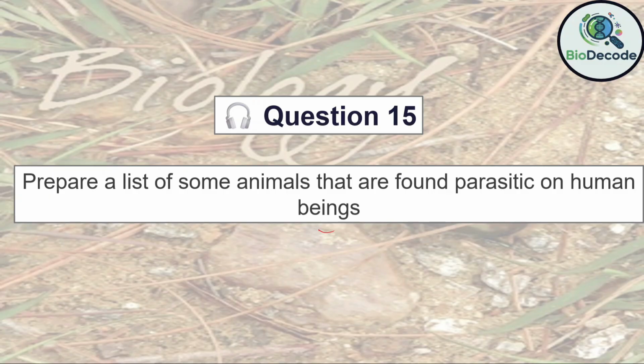Fifth, Pediculus humanus, or the human louse, which lives on hair and skin. Sixth, Sarcoptes scabiei, the mite causing scabies. These parasitic animals exhibit diverse adaptations for survival within or on the human body.